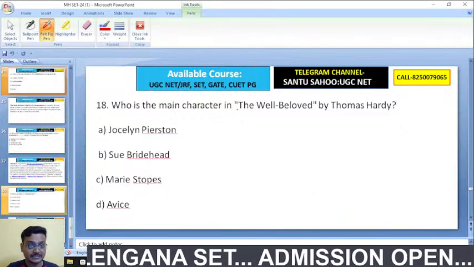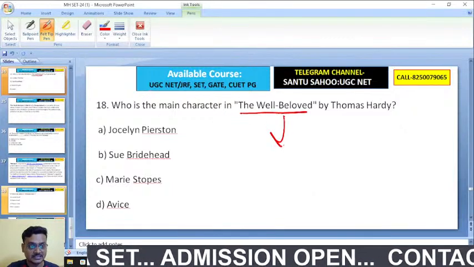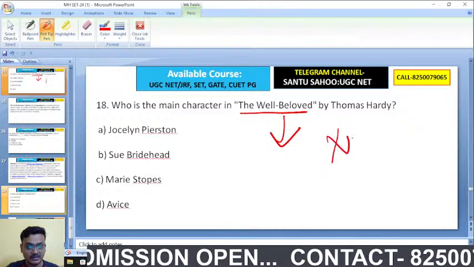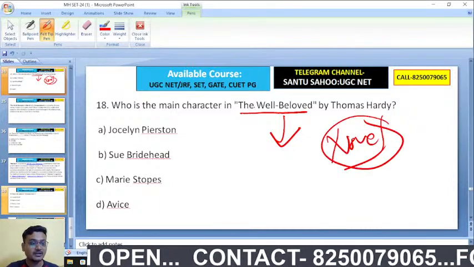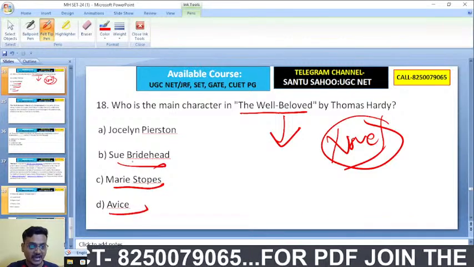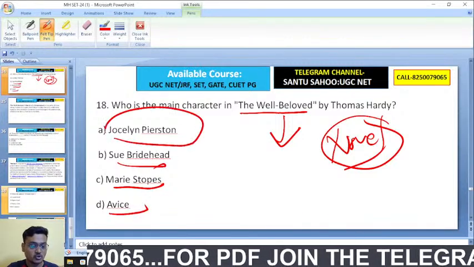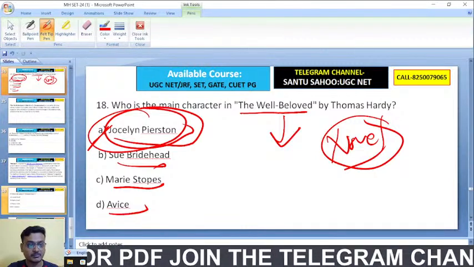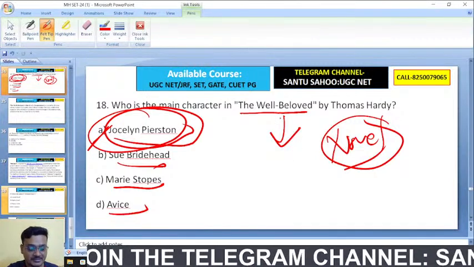Who is the main character in The Well Beloved by Thomas Hardy? Thomas Hardy, it's a novel, The Well Beloved, a lesser known work, where we have Sue Bridehead, Marty South, Avice, Jocelyn Pearston. Jocelyn Pearston is actually the main character of this novel, The Well Beloved by Thomas Hardy.